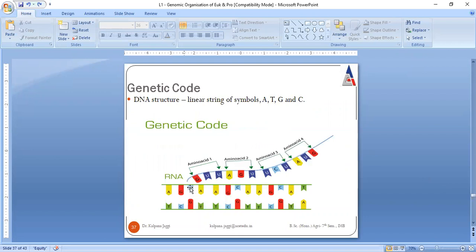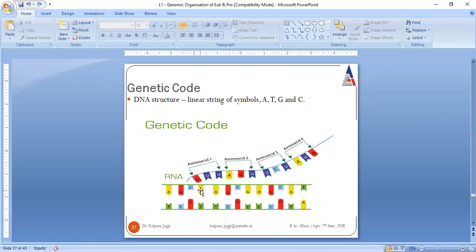There is a genetic code. The genetic code consists of triplets, that means three bases. One triplet is responsible for the synthesis of one amino acid, the second is responsible for the synthesis of the second amino acid, and so on. From here they will start reading the sequence, and if suppose C is present here, then in the opposite direction G is going to be synthesized.